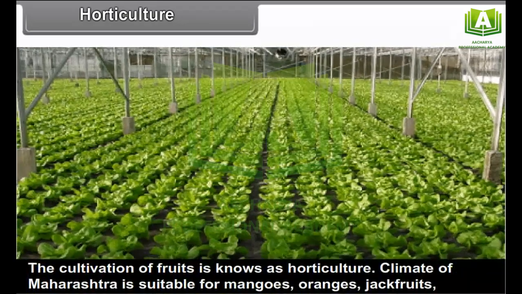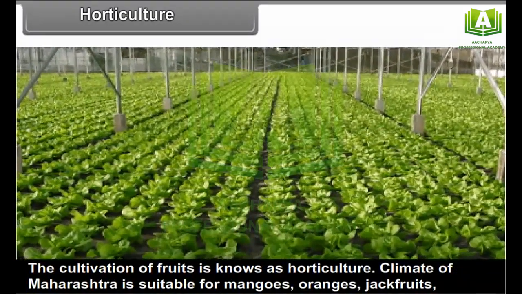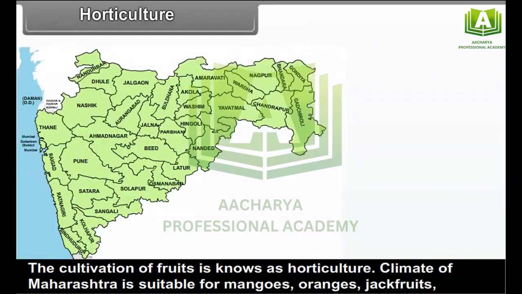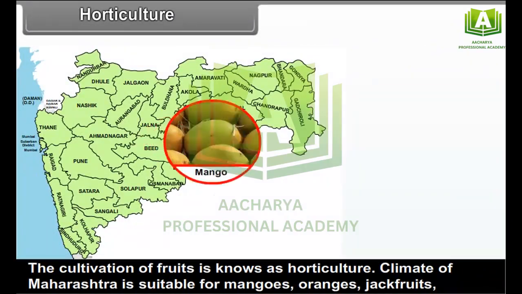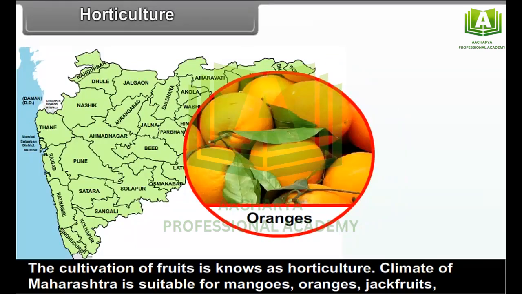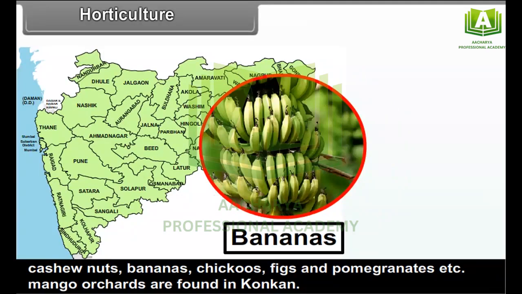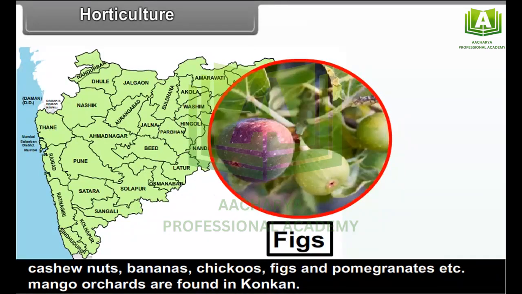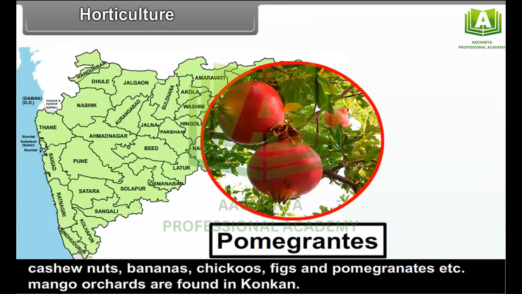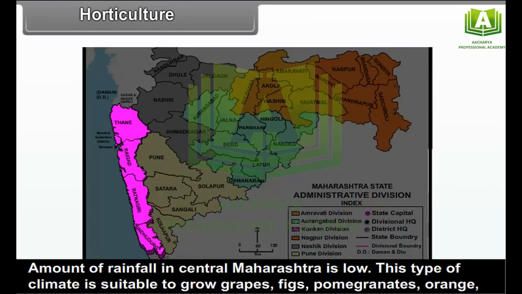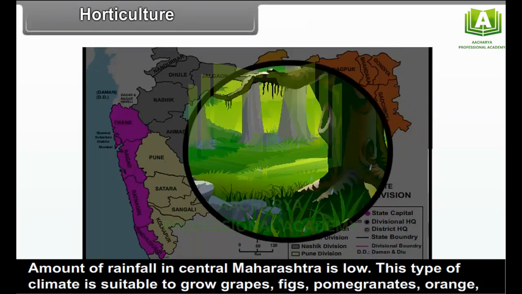Horticulture. The cultivation of fruits is known as horticulture. The climate of Maharashtra is suitable for mangoes, oranges, jackfruits, cashew nuts, bananas, chikus, figs and pomegranates, etc. Mango orchards are found in Konkan. The amount of rainfall in central Maharashtra is low.